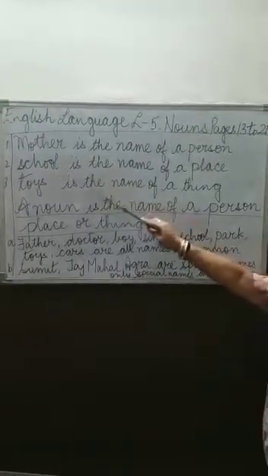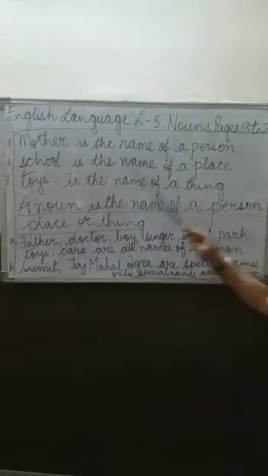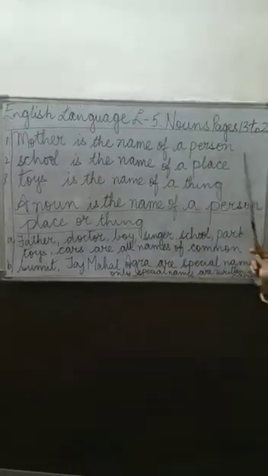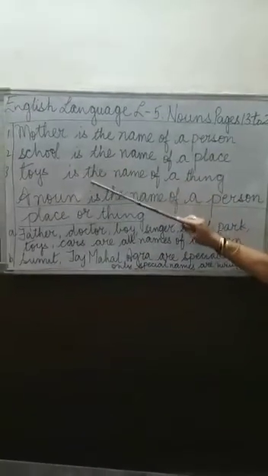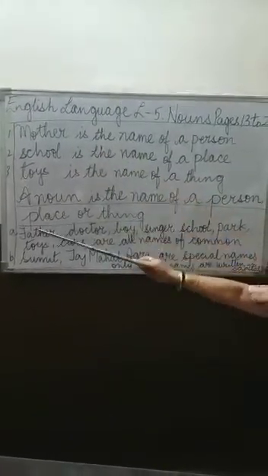Now see the sentence. Mother is the name of a person. School is the name of a place. Toys is the name of a thing. So mother, school and toy, these are nouns. What is a noun?